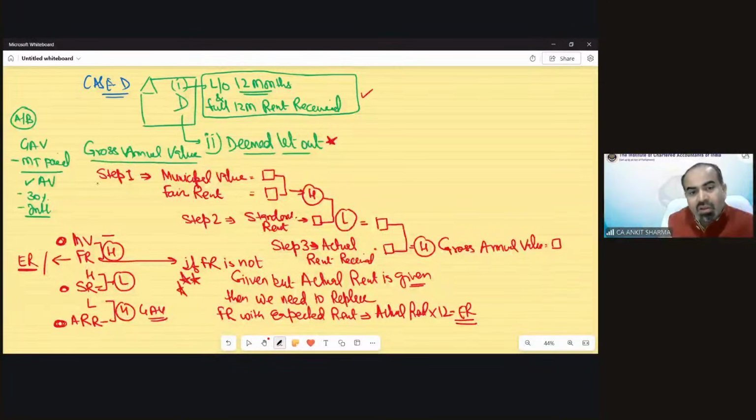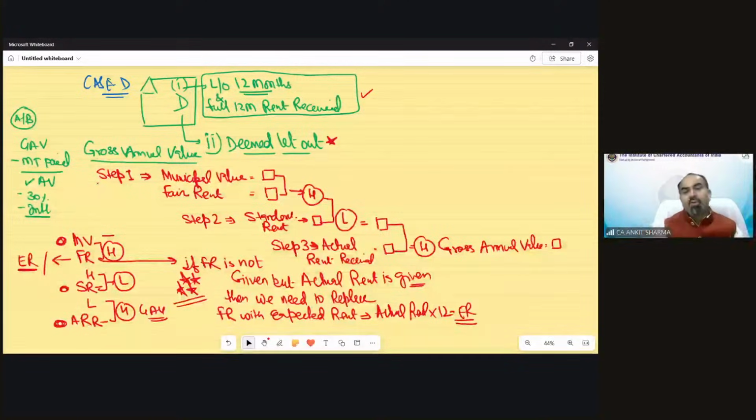I can mark 3 or 4 star. So you can understand how important this clarification is. If municipal value, standard rent, ARR is not given, then that would be replaced by a dash. If fair rent is not given and actual rent is also not given, then you can make a dash also. But if fair rent is not given but actual rent is given in the question, then you have to replace fair rent with a new value called expected rent, ER.